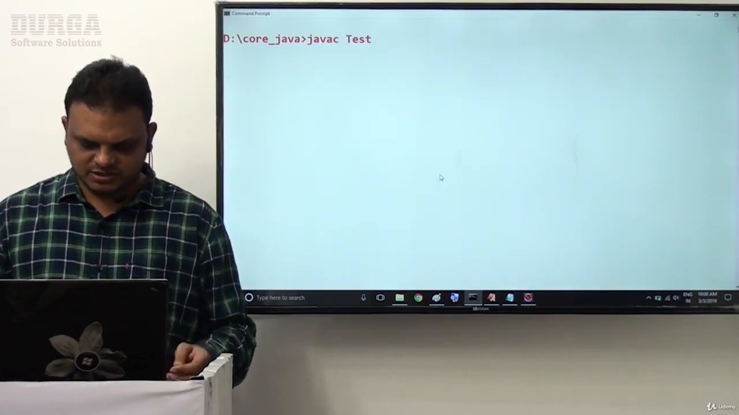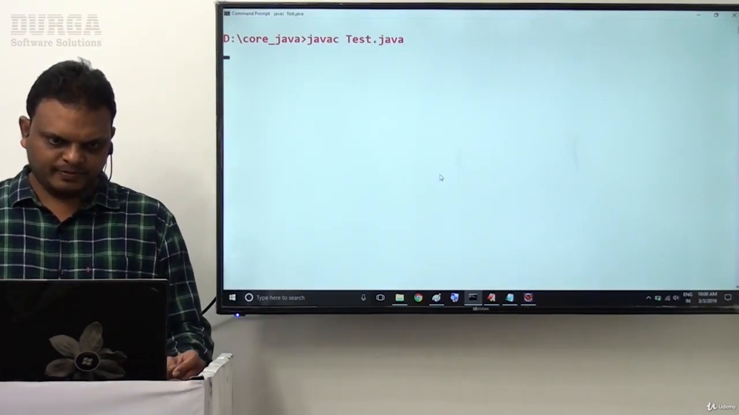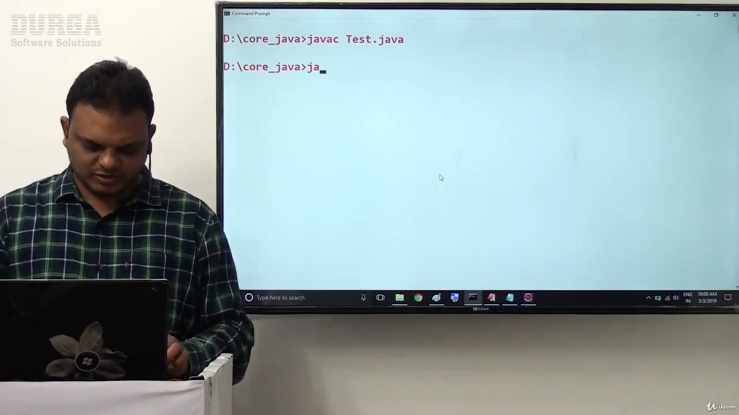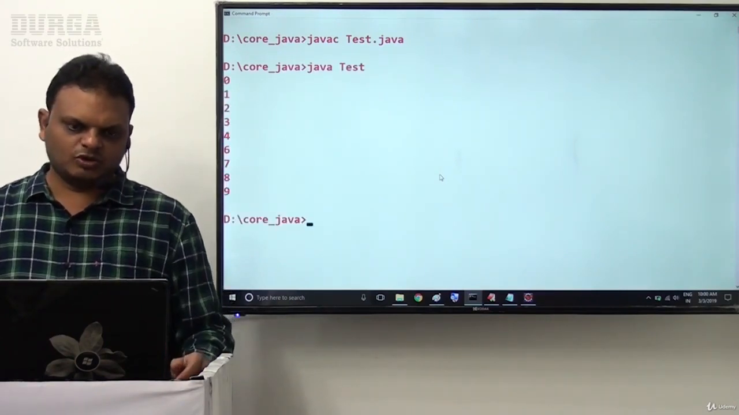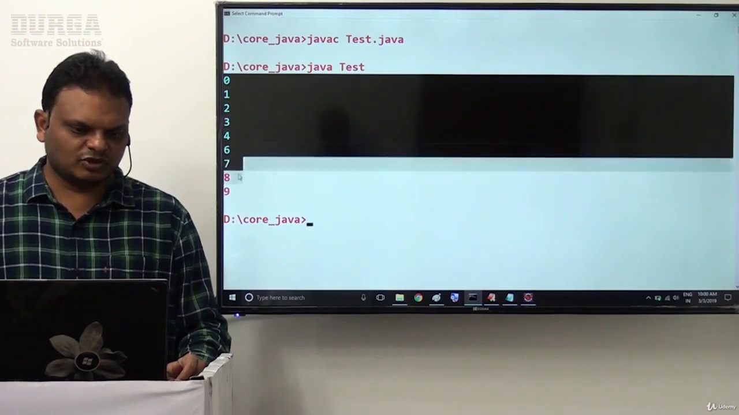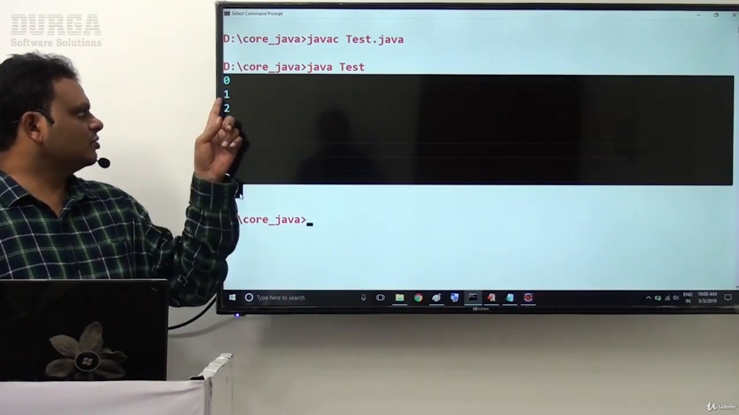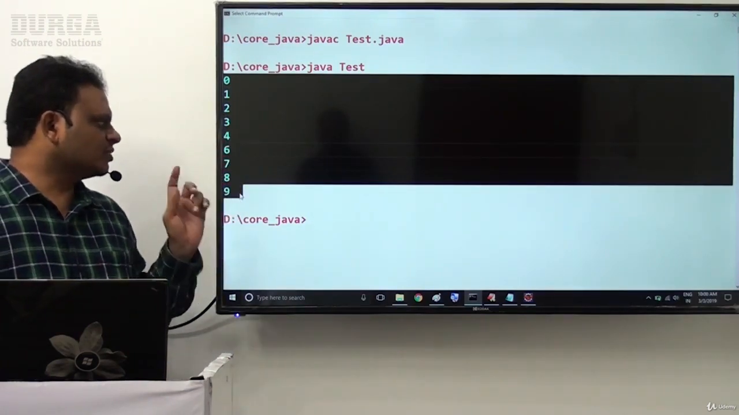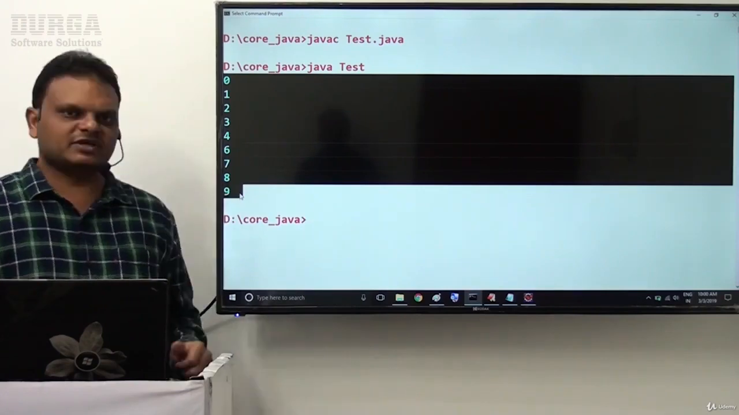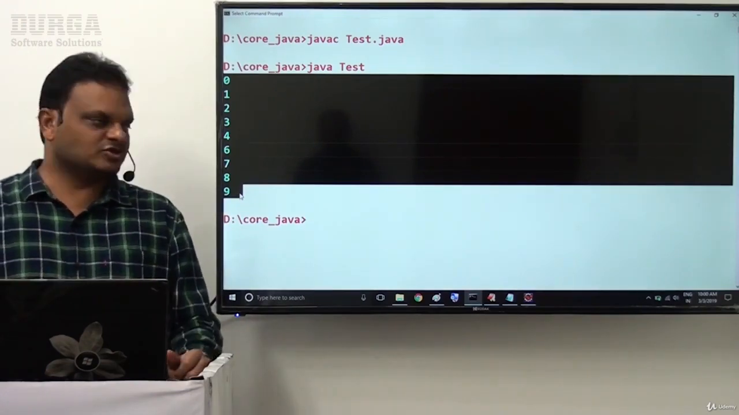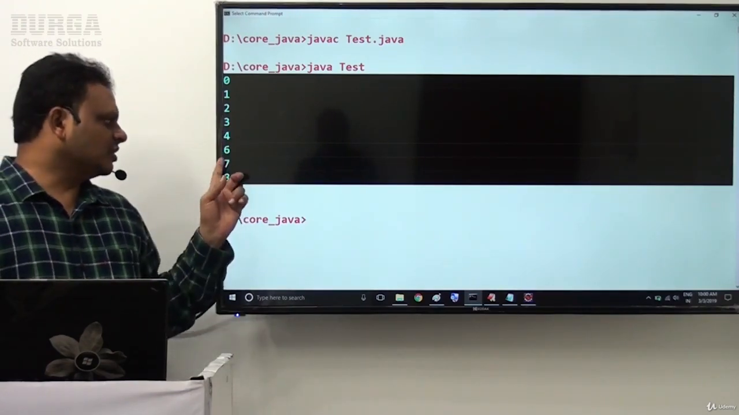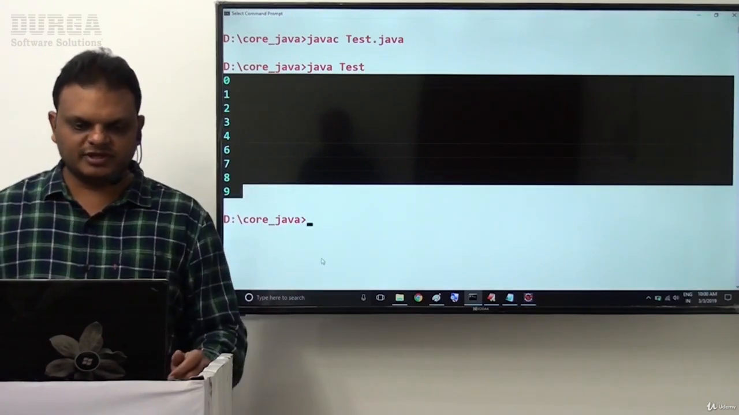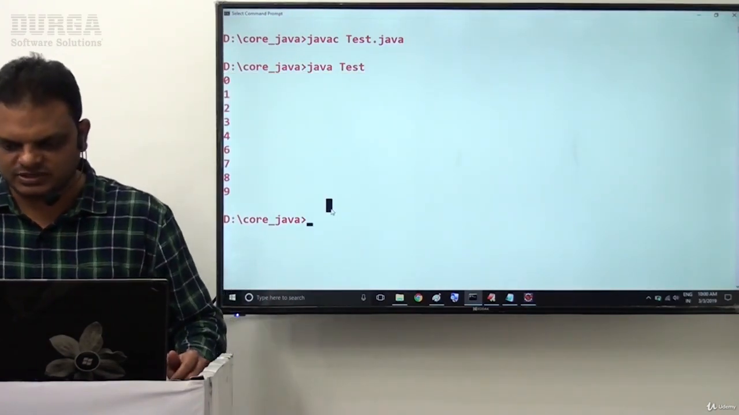Now javac Test.java, compiled successfully, java Test, output we are getting. Now if you observe this output, totally 0 to 4 we are getting, and again 6 to 9 we are getting there. 5 output we are not getting, 5 output is not generated, only 0 to 4 and 6 to 9 output we are getting. This is one point we have to recognize now.